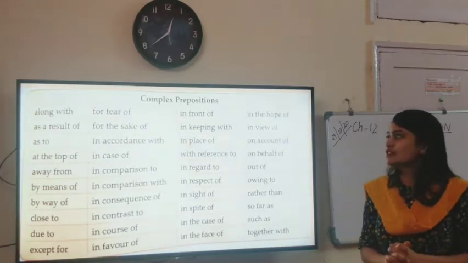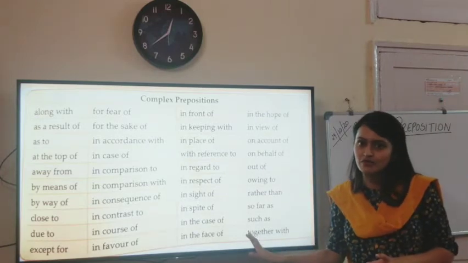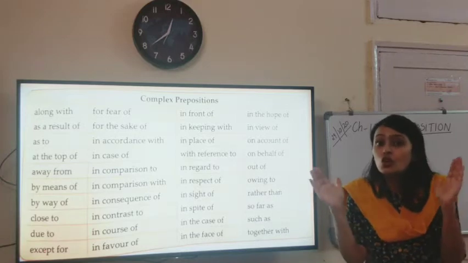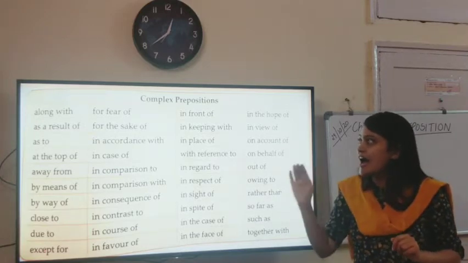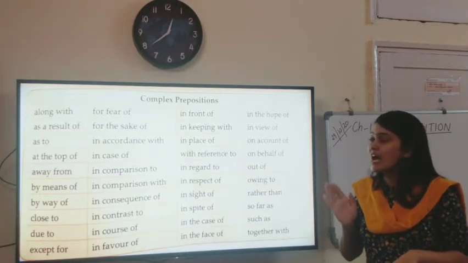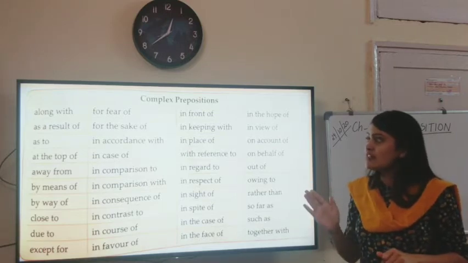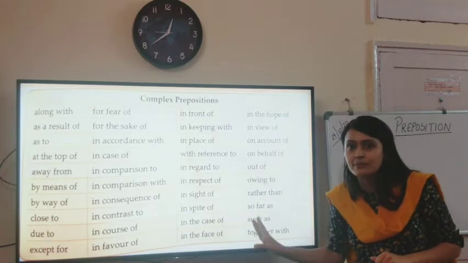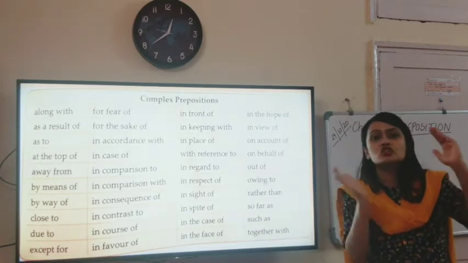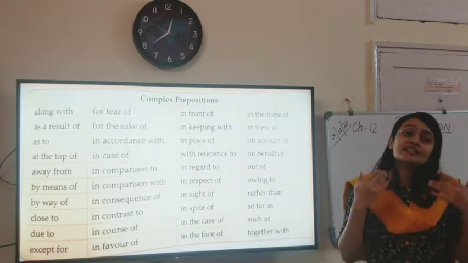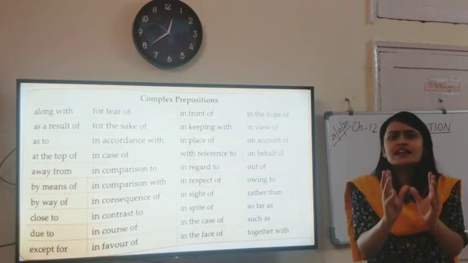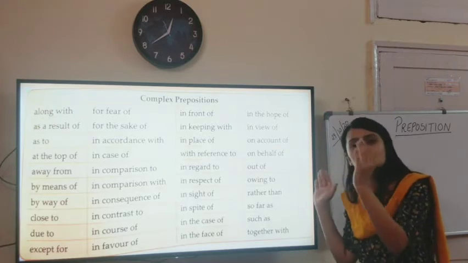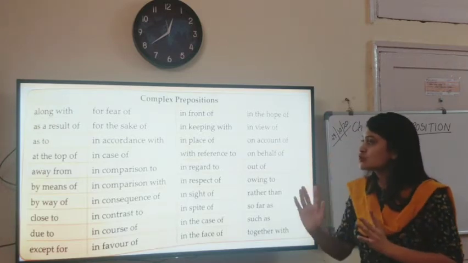Complex prepositions. Now this is a list of complex prepositions: along with. It is a group of words: as a result of, as to, at the top of, away from. All of them are basically coming back to the definition of preposition. It is precisely telling us the direction, position and place. So these groups of words together form a complex preposition.